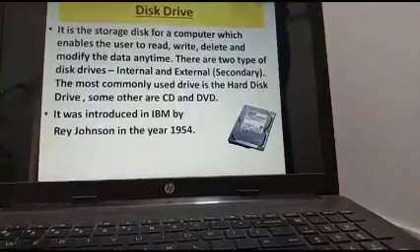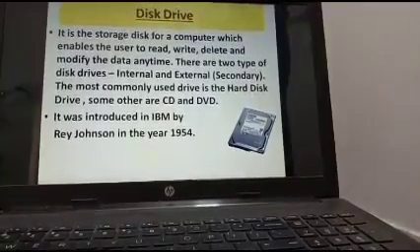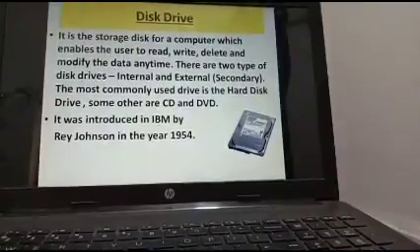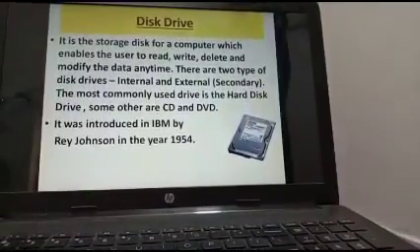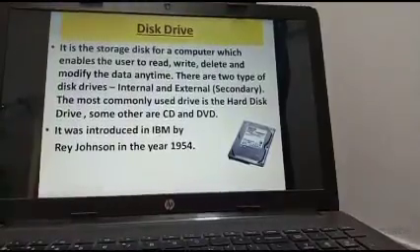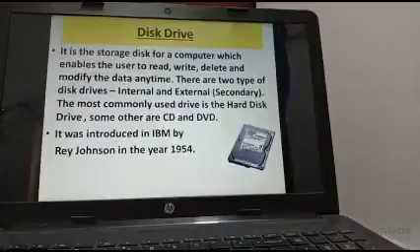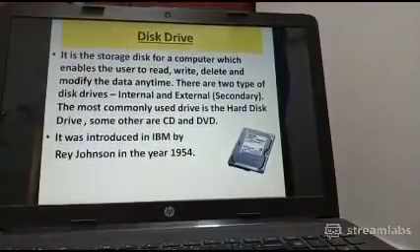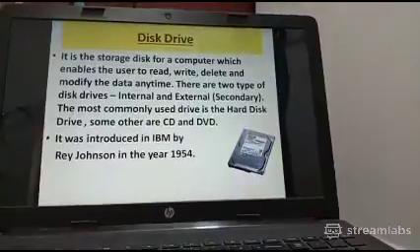You don't have sufficient memory inside your computer, so you can use an external disk drive as a secondary storage drive for your computer. The most commonly used drive is the hard disk drive and other ones are CD and DVD. It was introduced in IBM by Ray Johnson in the year 1954.